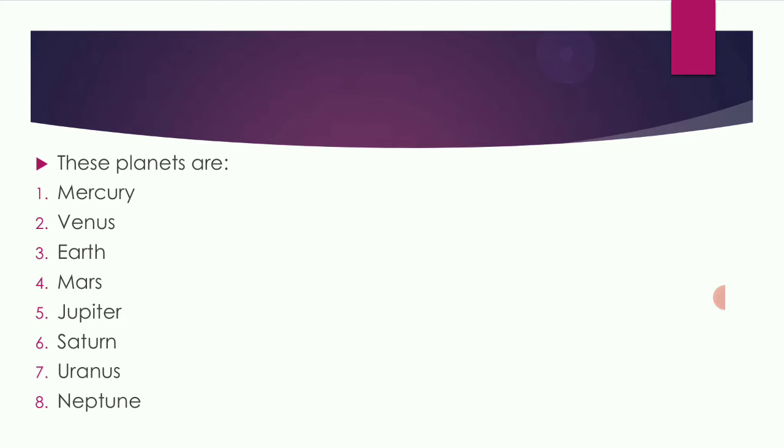Next, Saturn. Saturn is the sixth planet from the Sun and appears yellowish in color. It is the second largest planet of the solar system.